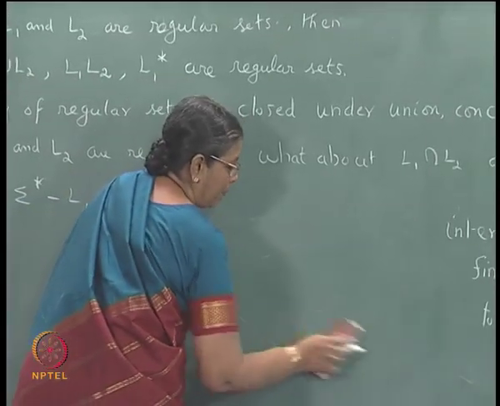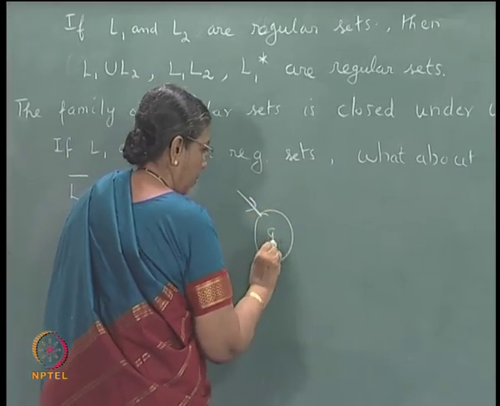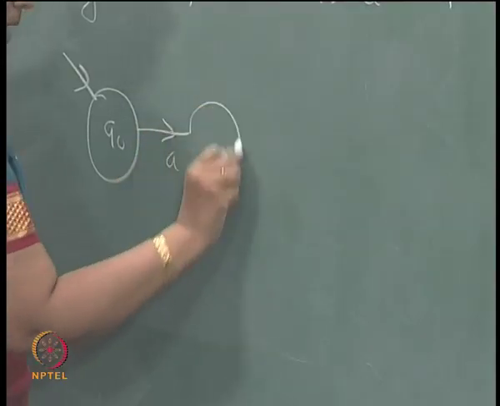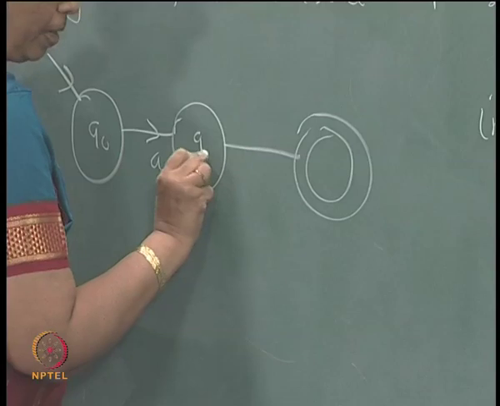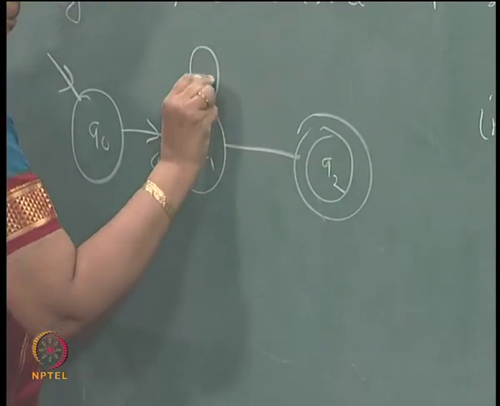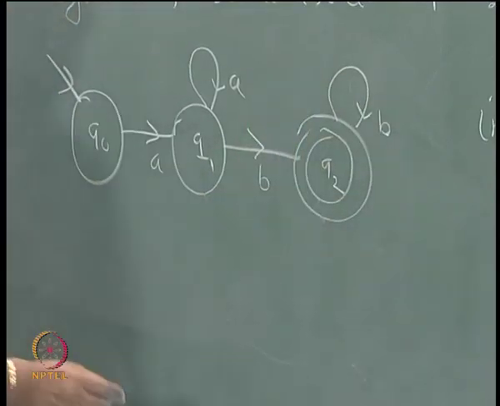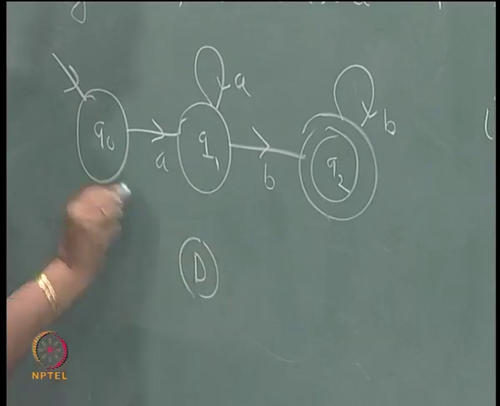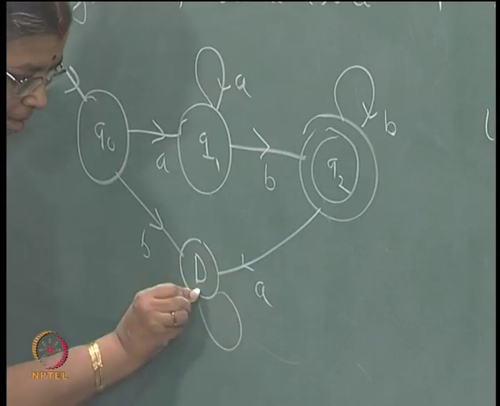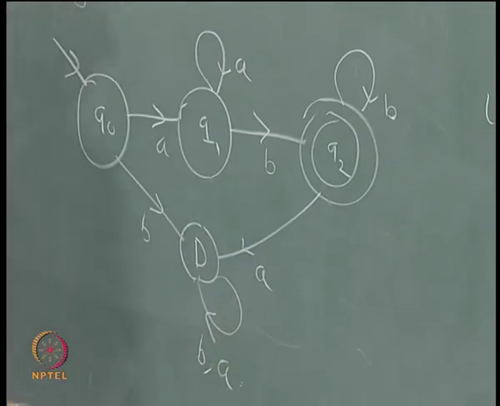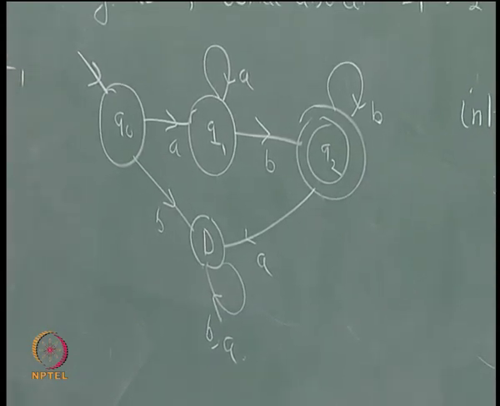This example I have been repeating again and again. Q naught, A, Q1, Q2, A, B, B, and the dead state, B, A, B, A. What sort of strings will be accepted by this machine?